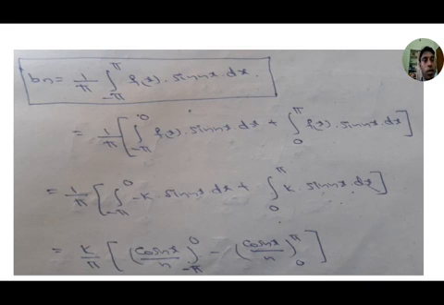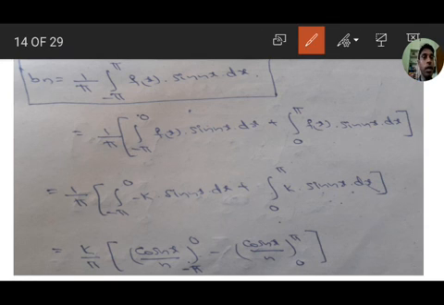Next, the bn value: 1 by pi integration minus pi to pi f of x into sin nx dx.